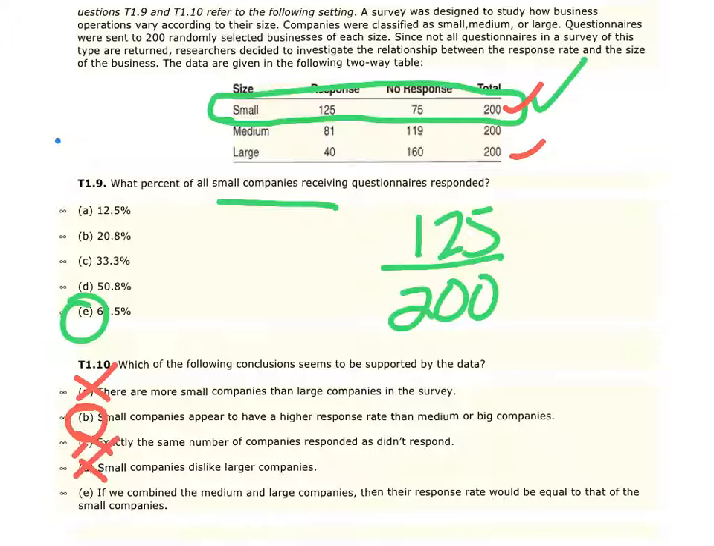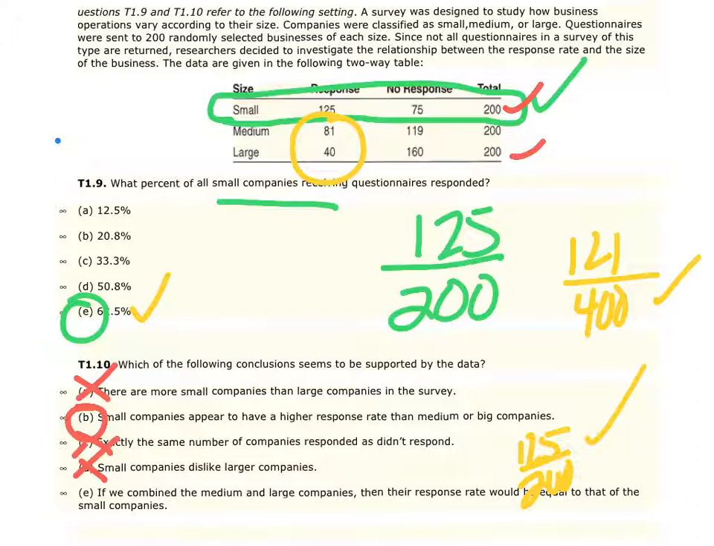Letter E, if we combine the medium and large companies, then their response rate would be equal to that of the small companies. Let's check that out. Well, the small companies' response rate would be the 125 over the 200, which we actually already calculated above at 62.5%. So now let's combine the large and the medium companies, so that's 400 in total. Their response rate would have been this total of 121. We can tell that these two are not the same percentages, so just double check it if you're not sure, but it can't be that.